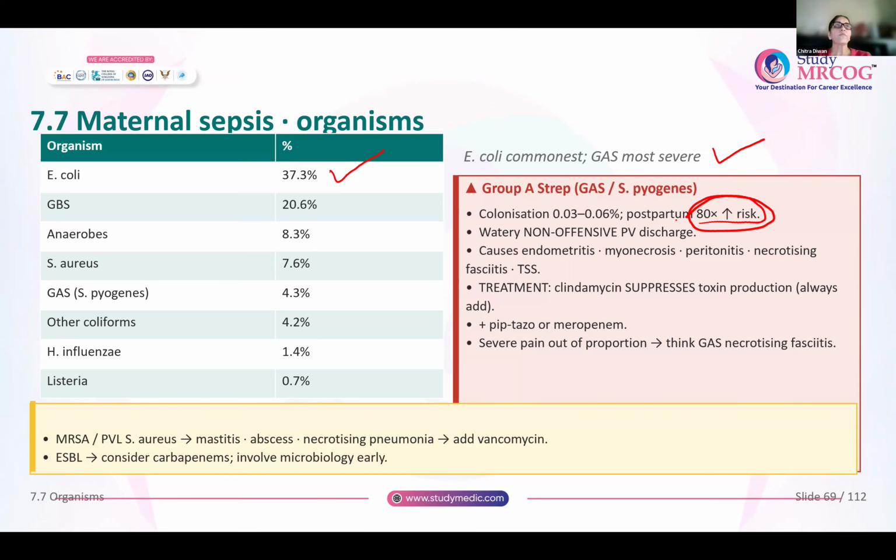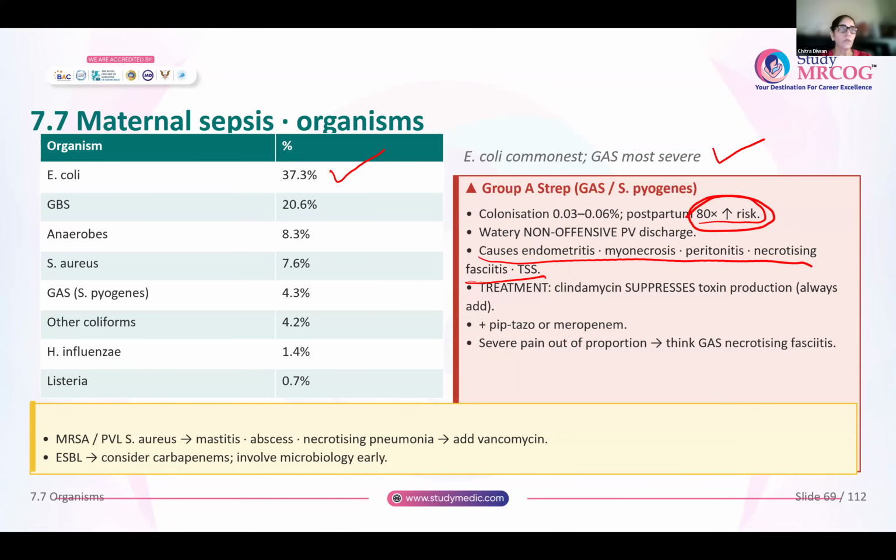How do these women with GAS present, GAS infection? It is an ascending infection, so it can cause endometritis. It causes myonecrosis. It can even go into the peritoneal cavity, causing peritonitis. It can cause necrotizing fasciitis, and it can also cause toxic shock syndrome. So this is the whole range of infections that you can get with GAS.